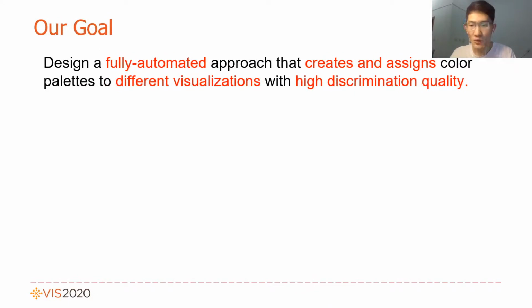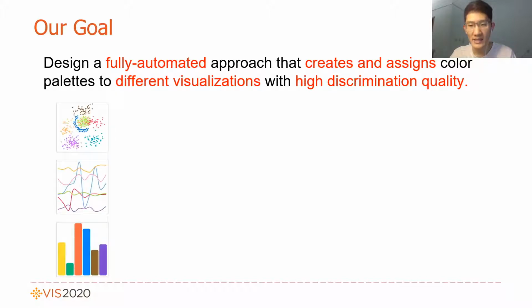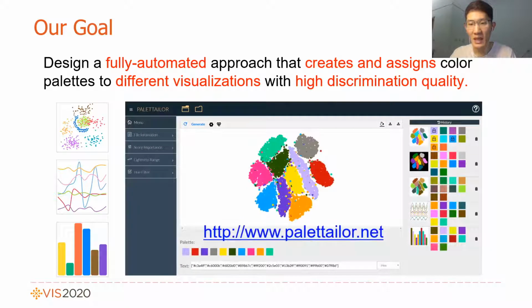To achieve this goal, we proposed a fully automated approach for creating and assigning color palettes to different realizations with high discrimination quality. We implemented our measure for a demo system that is presented on an interactive website.